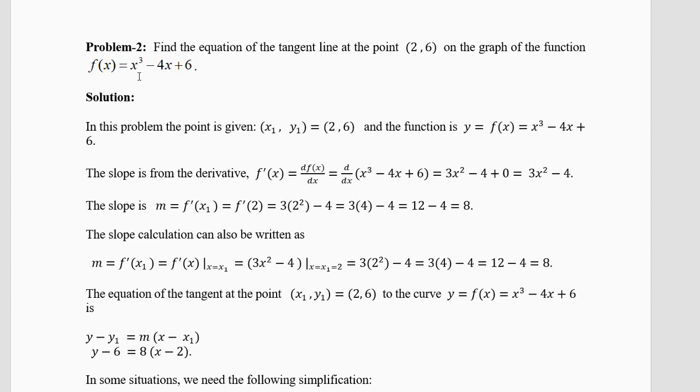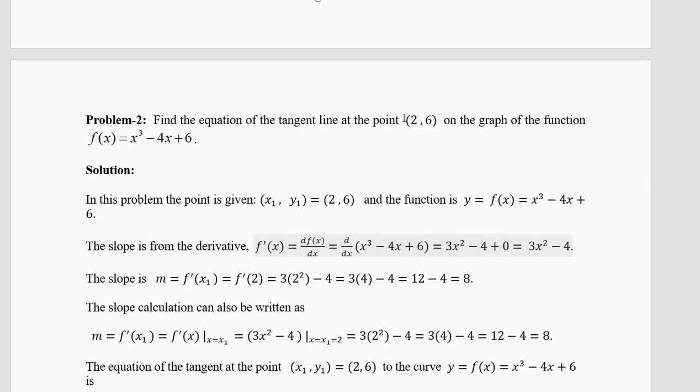Put x equal to 2. 2 cube minus 4 into 2 plus 6. 8 minus 12 plus 6, and you'll get the value 6. Let me repeat. 2 cube is 8, 8 minus 8 is 0, plus 6, so you have got the 6.